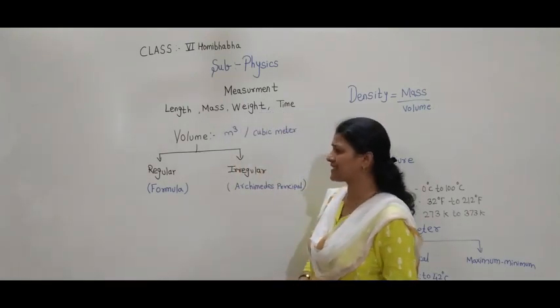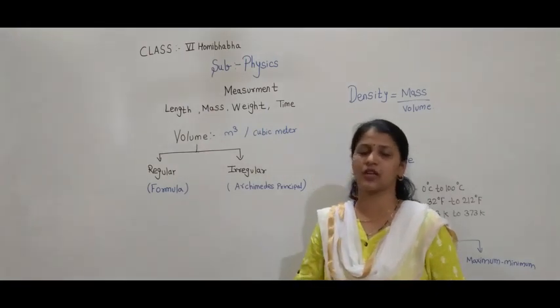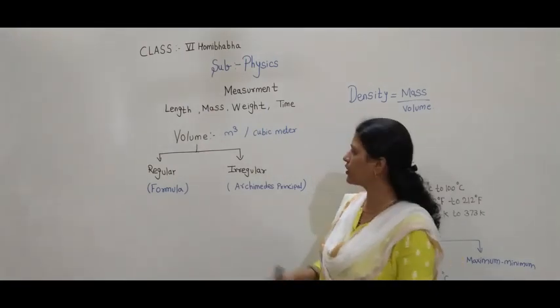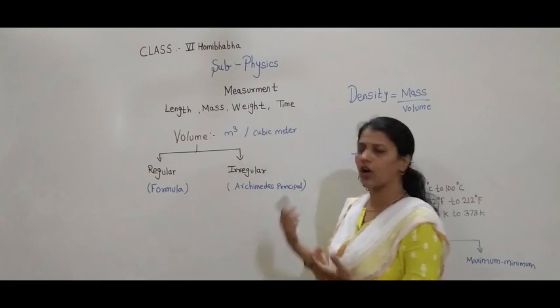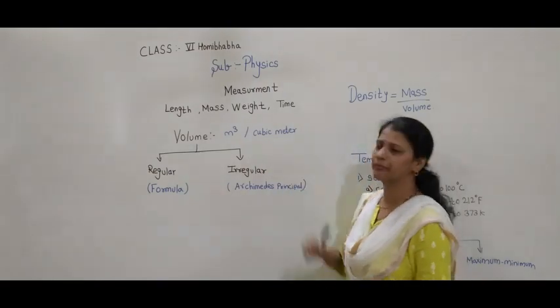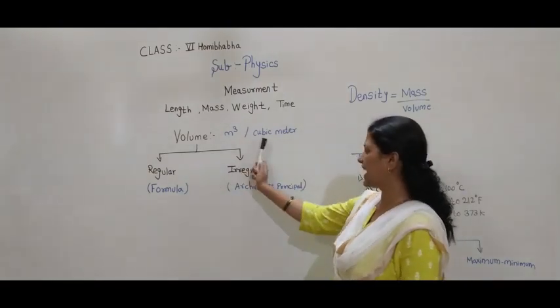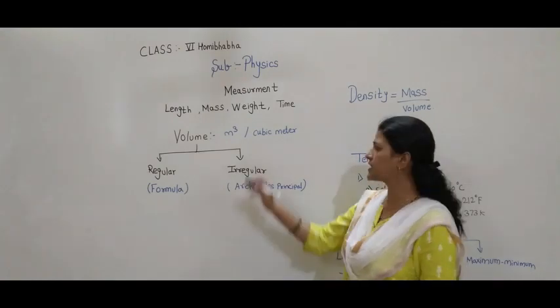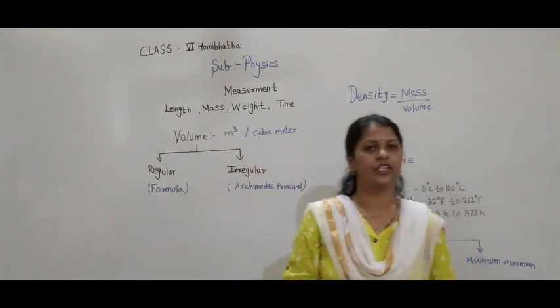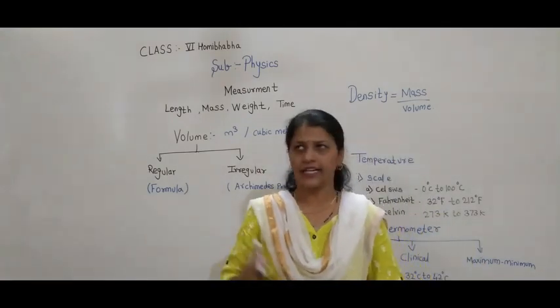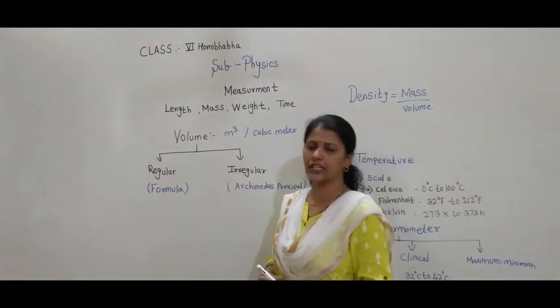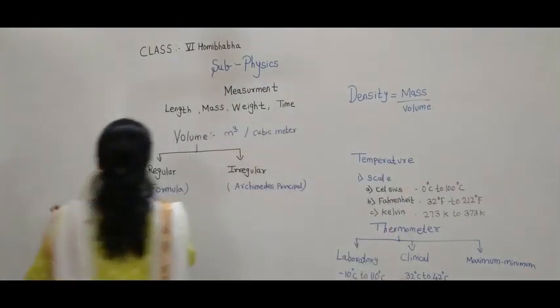Now, what is the SI unit? What does SI mean? The worldwide accepted unit of the volume is meter cube, also written as cubic meter. Why is the unit given as meter cube? Now, what is the formula for the volume?